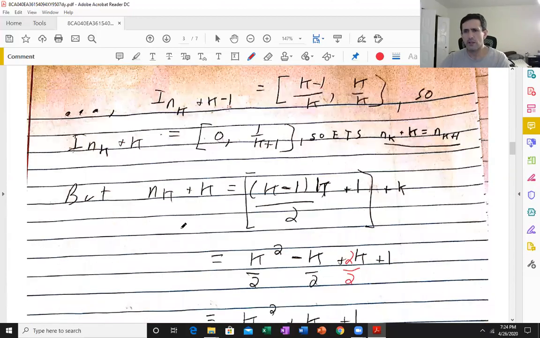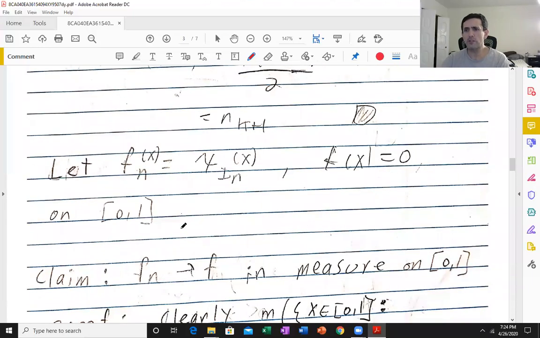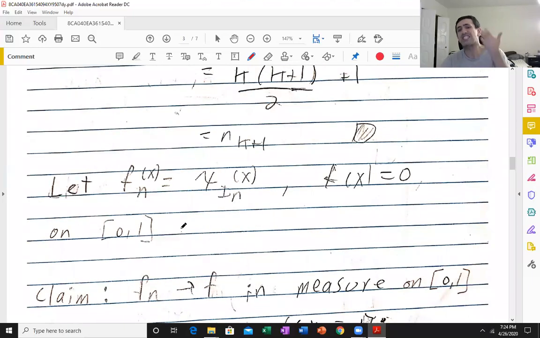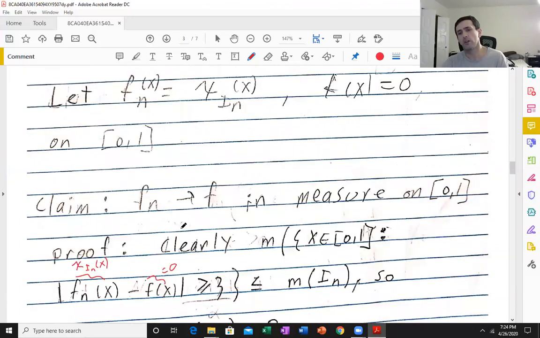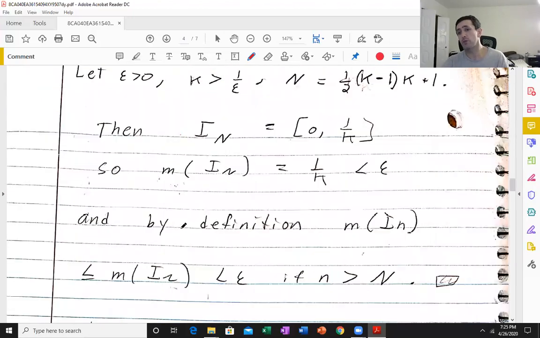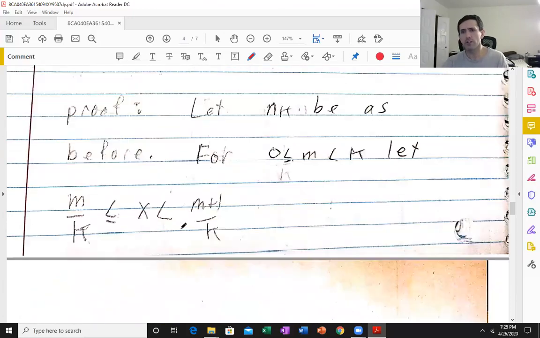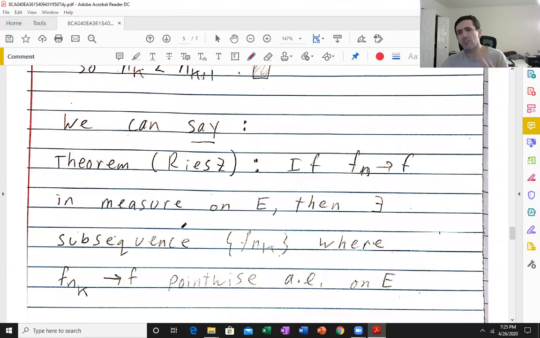So I claim you can always pick a subsequence that converges to your function. Well, not always exactly on all of your E, and we just showed that. We do not have pointwise convergence at x equals 0. f_n(x) is 1 for every single n whatsoever.